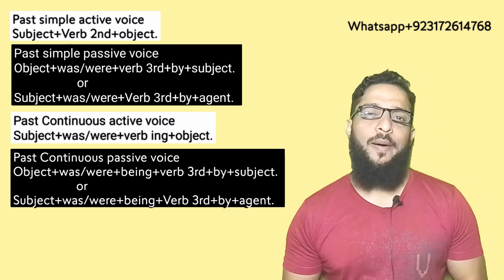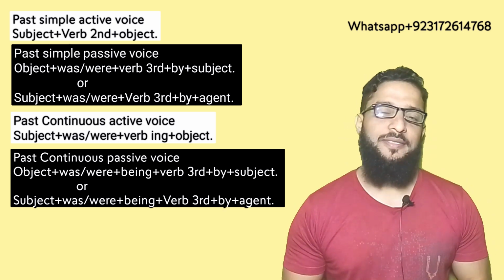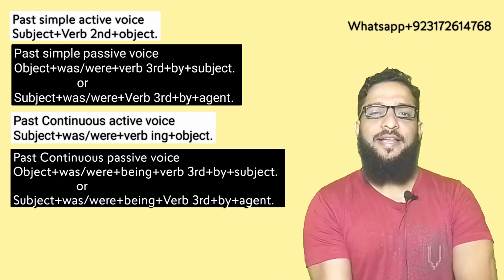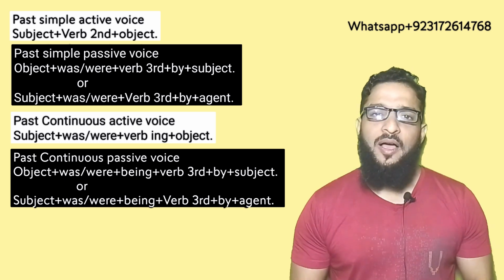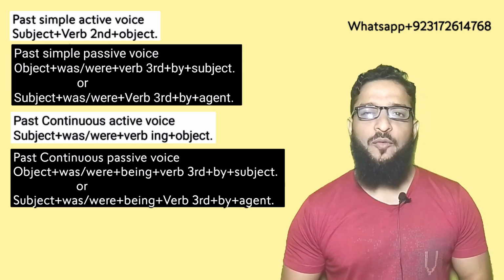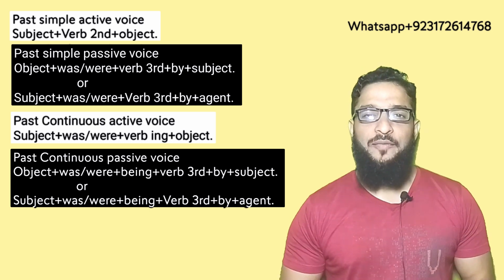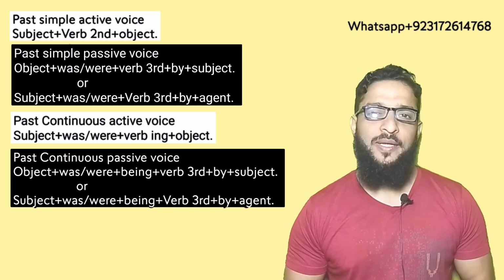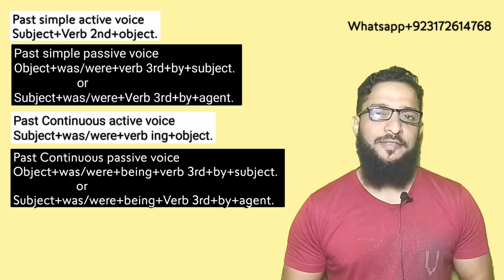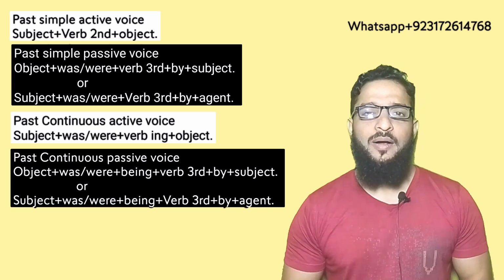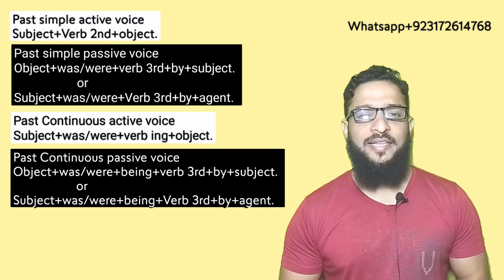Let's talk about past simple first. If you talk about the structure of that, it is subject, verb second form, and then object for active voice. If you convert it into passive voice, it would be object placed at start, was, were, verb third form, by, and then subject.